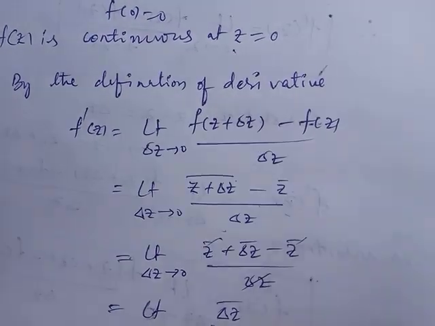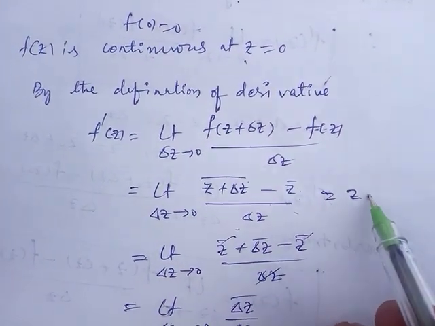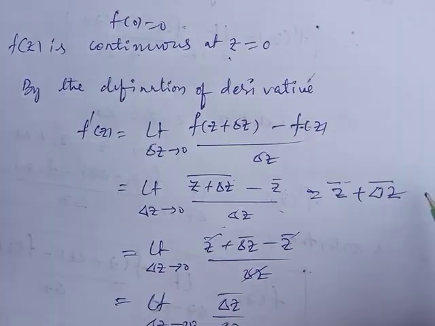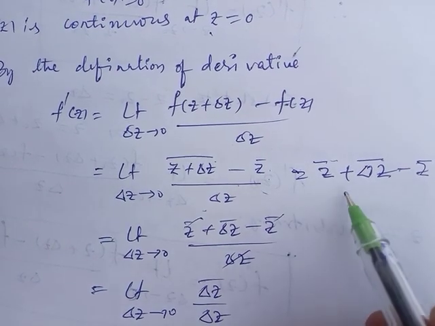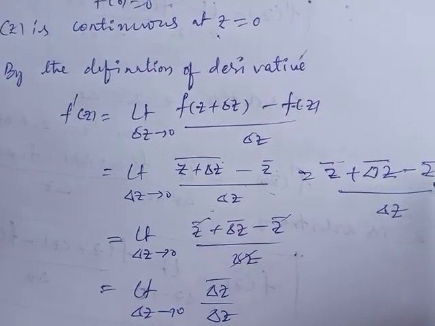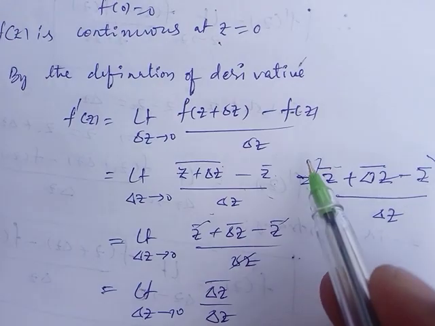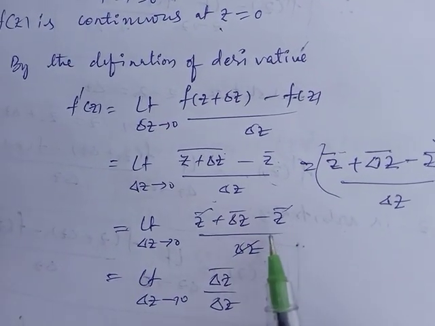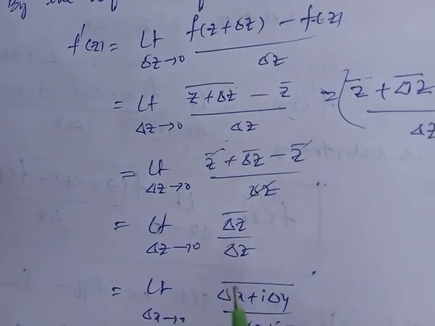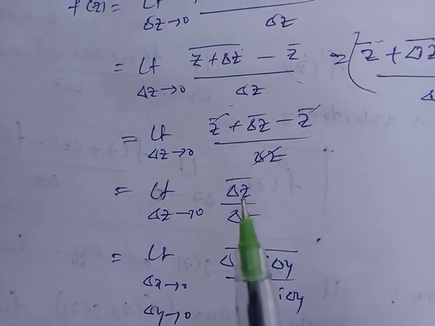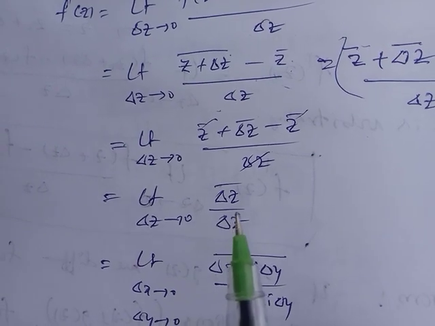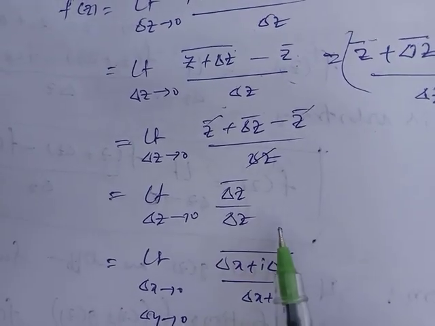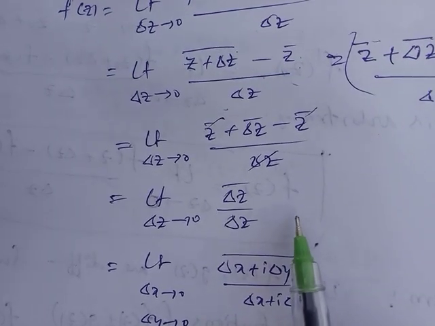Here z plus delta z whole conjugate is nothing but the individual conjugates, z bar plus delta z bar, minus z bar by delta z. This is the limit as delta z tends to 0. Next, z bar will be cancelled, and the next term is delta z bar by delta z. If you substitute delta z tends to 0 directly, you will get 0 bar by 0, that is 0 by 0 form, which is an undefined form.